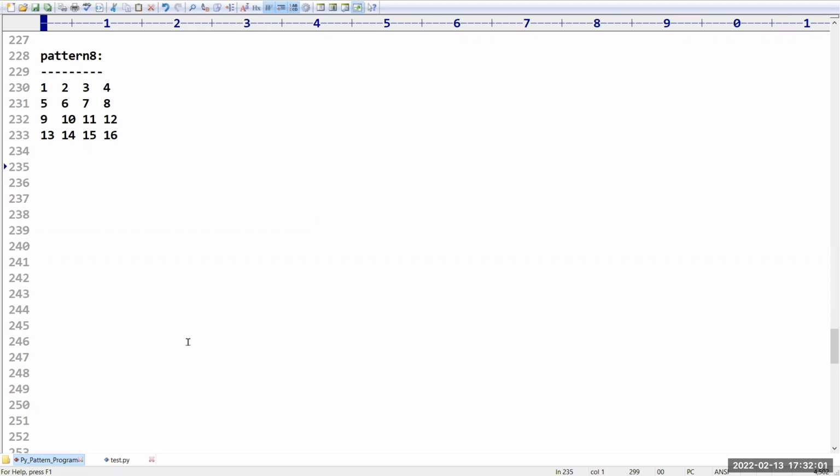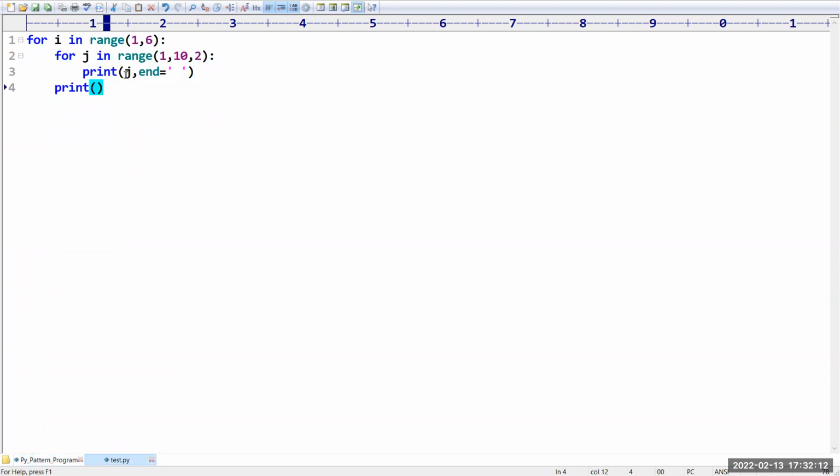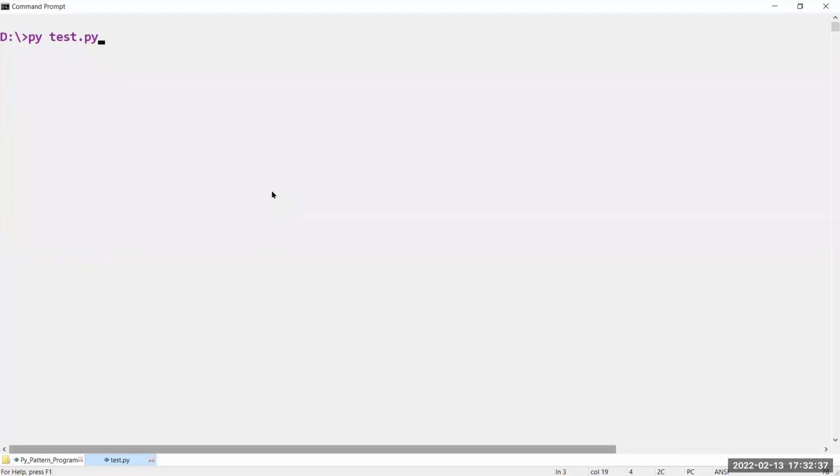How can you do this? Very simple. Starting value we got, ending value we got. Every time we have to increment one unit. I want to print the value of x. Better I will write the first fundamental concept. I don't want four columns, so I am taking 1 comma 5. In the place of x, I want to print a star. Now observe, is it going to print 4 rows and 4 columns or not?